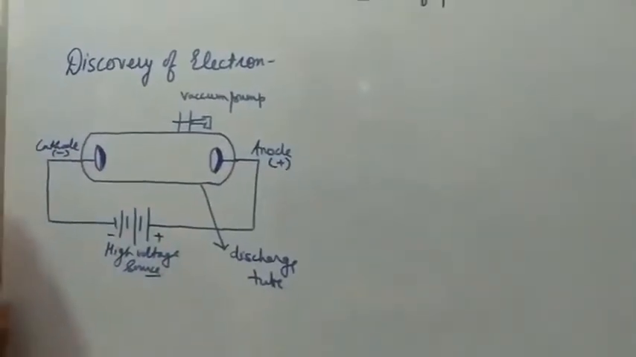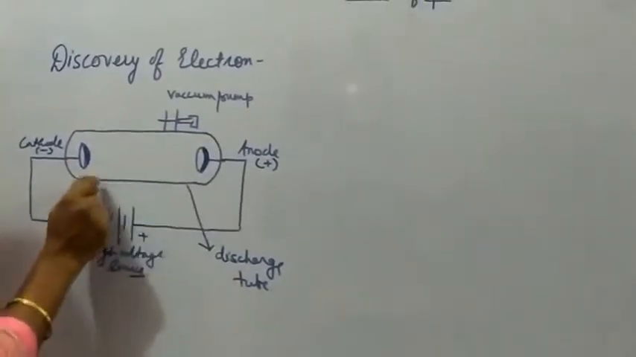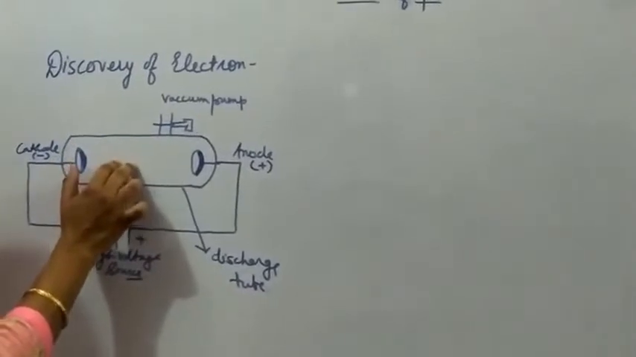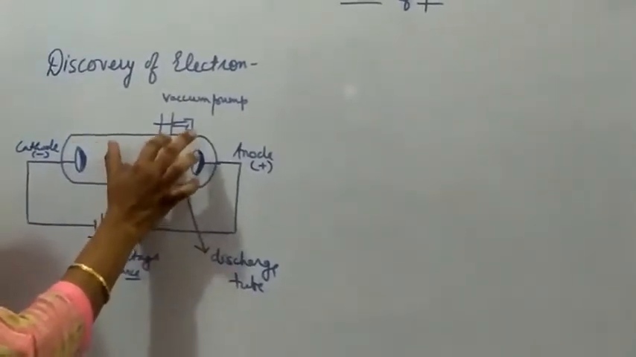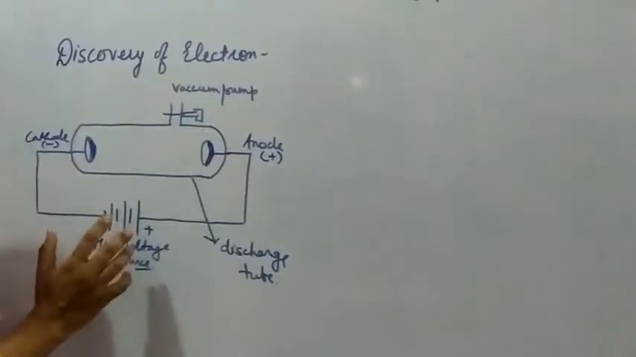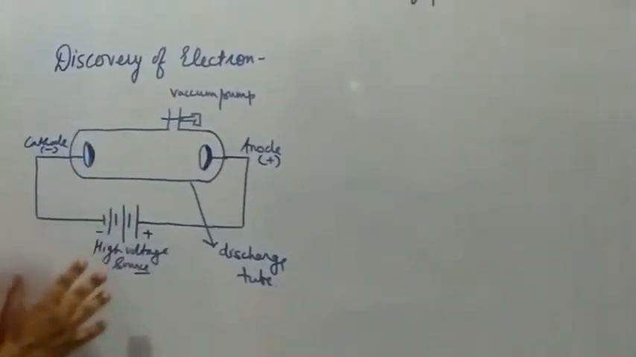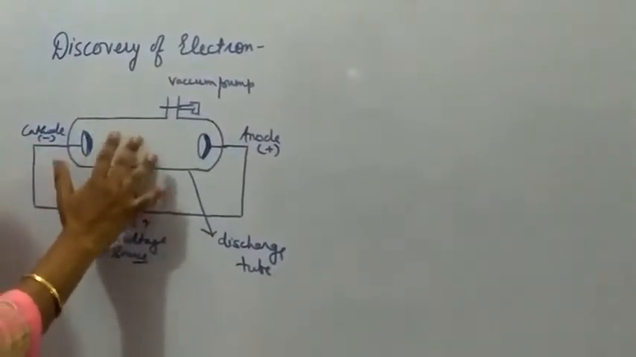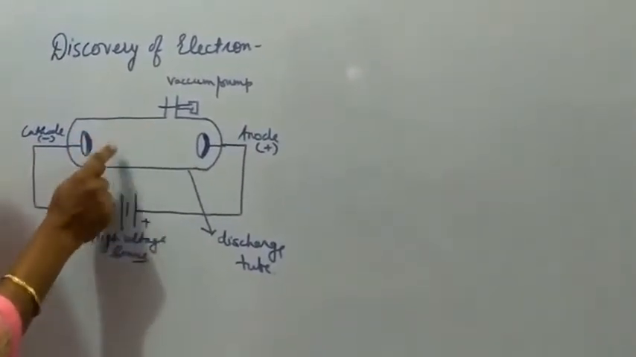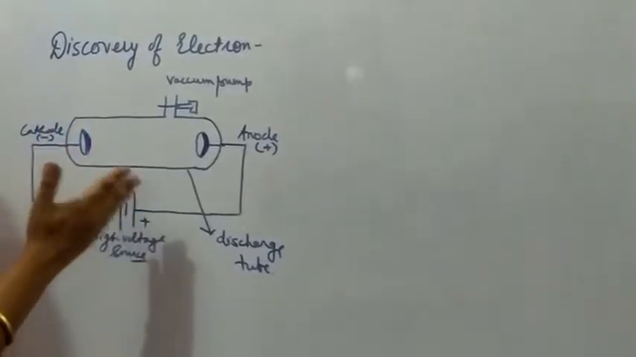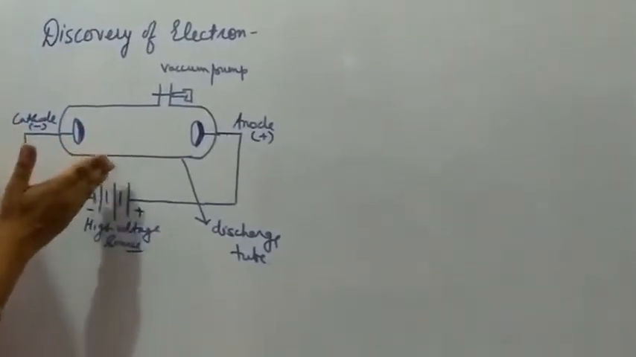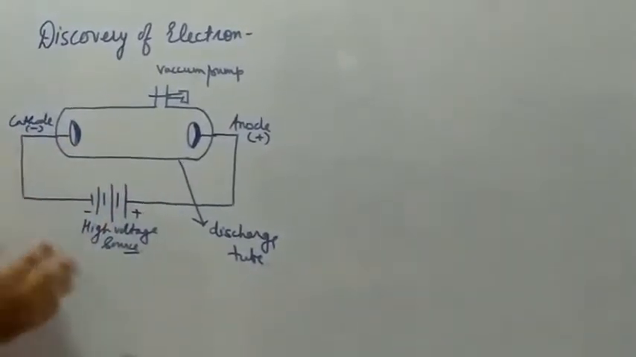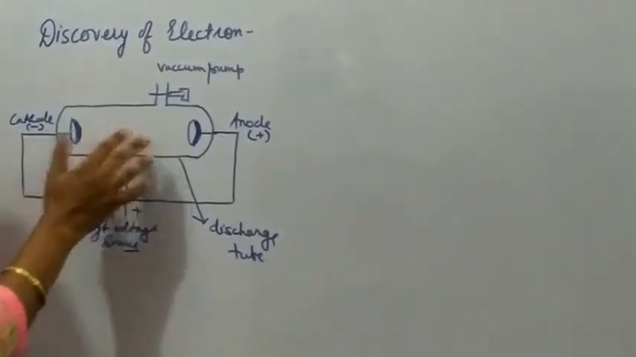Now the discharge tube contains gas inside it, or we can say air inside it, and the discharge tube is connected to the vacuum pump. When 1 atmospheric pressure, the normal atmospheric pressure, is inside the discharge tube, and the electric current is passed, or we can say the potential difference is applied, at that time we see no observation, nothing was observed inside.